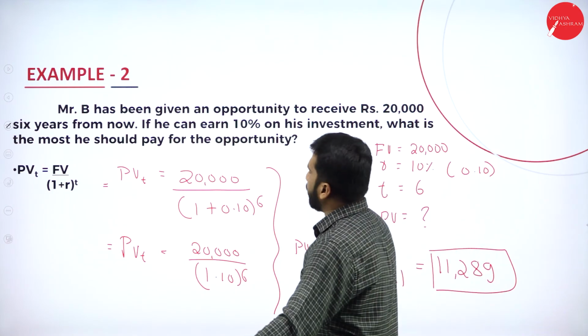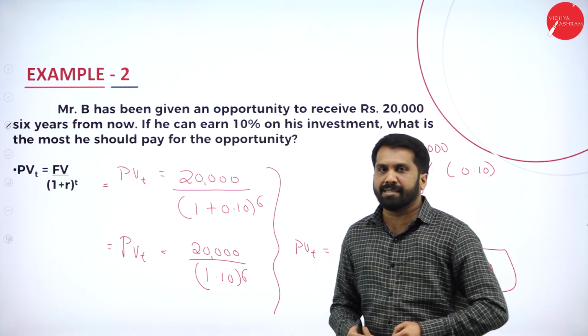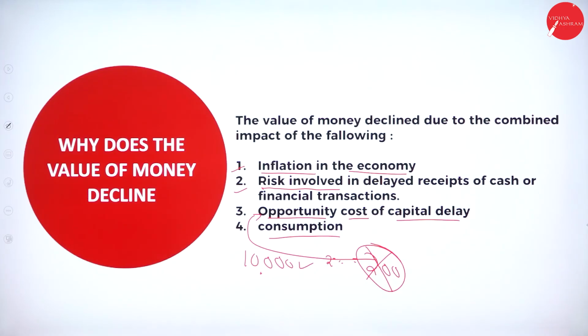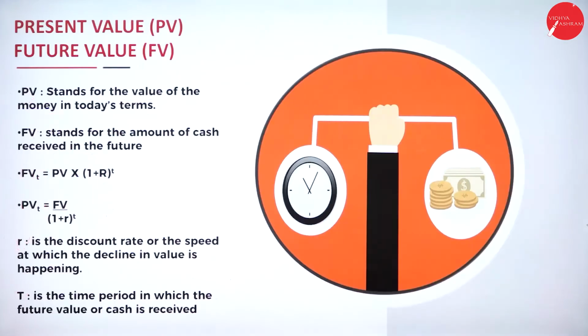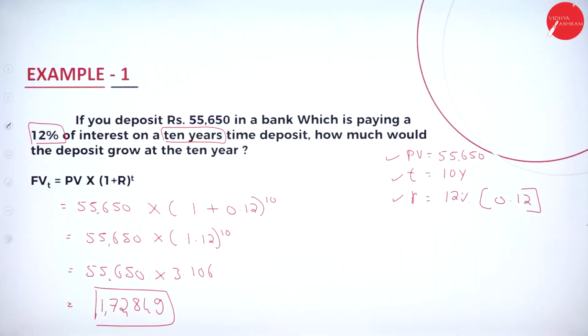Now, I'll go back to all these slides so that you can take screenshots. So these are the reasons for decline in time value of money. So these are the techniques of time value. These are the few points before we go to problem we should remember. Example for your future value.